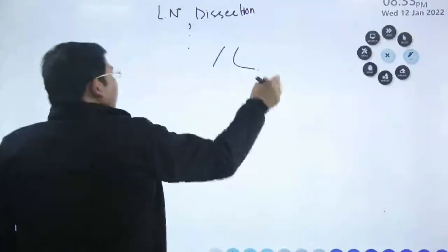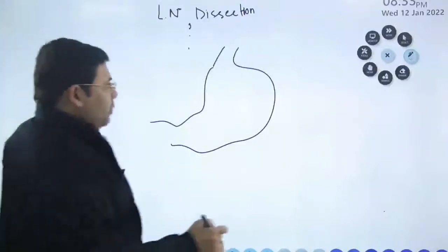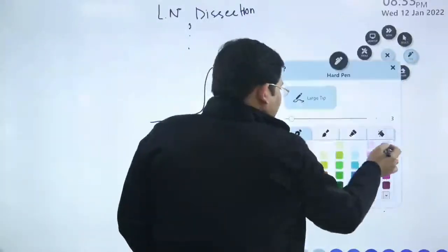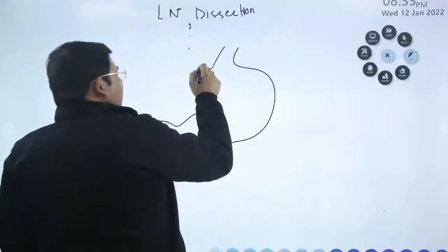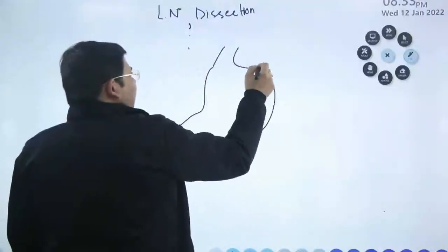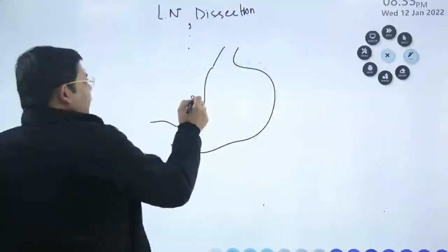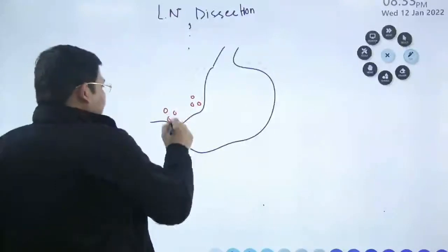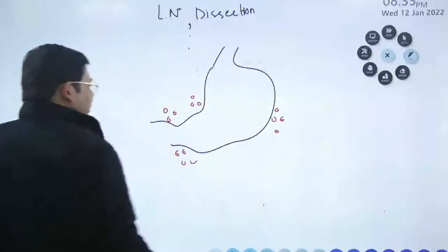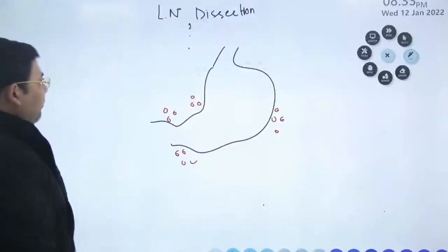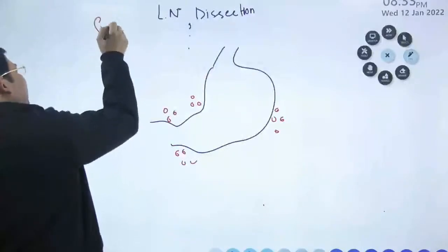Students, if you talk about the lymph nodes, let us try to explain it to you. There are certain lymph nodes in this area. So there are lymph nodes here. These are the various stations of lymph nodes. MCH entrance also, this year, questions have been asked. So what are the stations of the lymph nodes that we have?